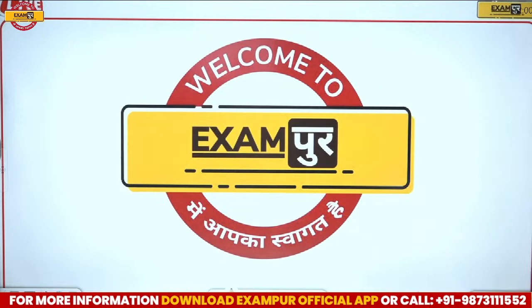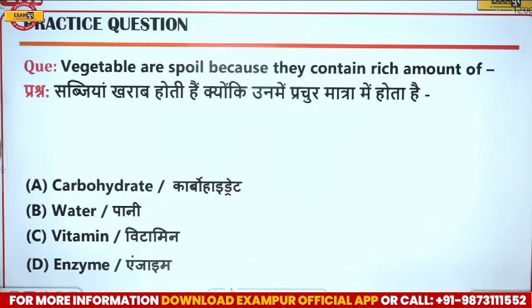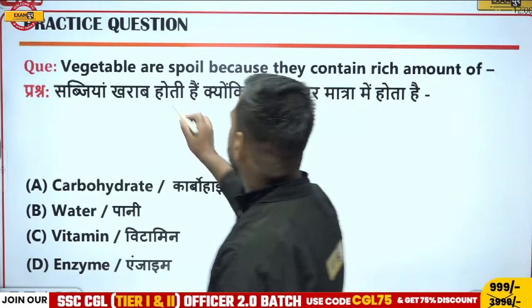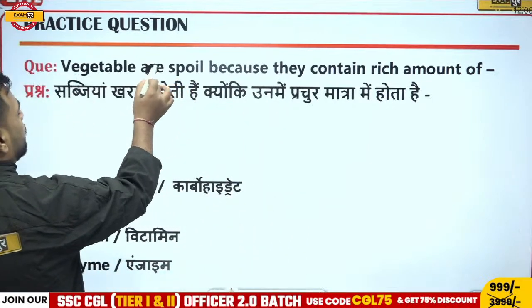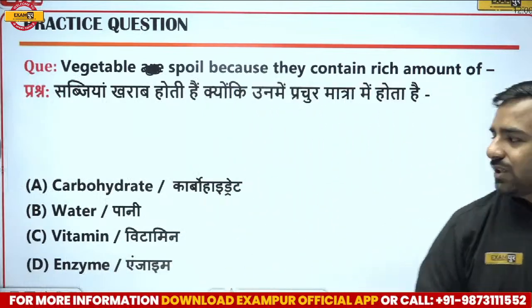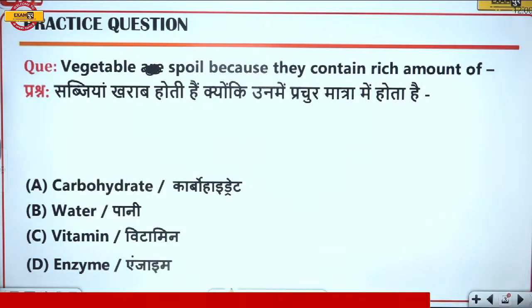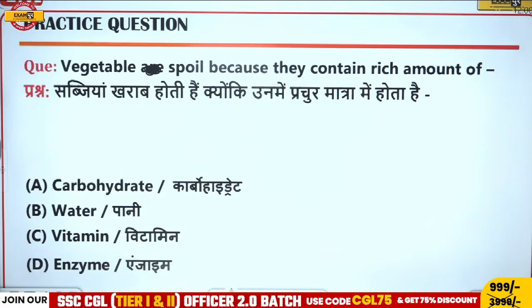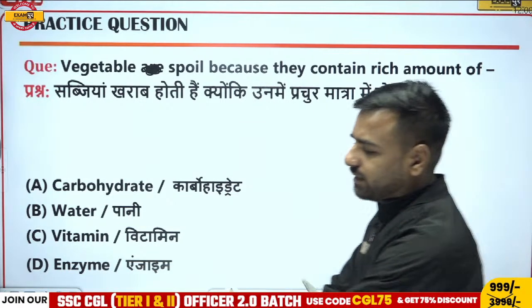What's the first question? The first question is, vegetables spoil because they contain a rich amount of what? So why are these vegetables spoiling easily? There are four options. First one is carbohydrate, second one is water, third one is vitamin, and fourth one is enzyme. What do you think? What will be the correct answer?